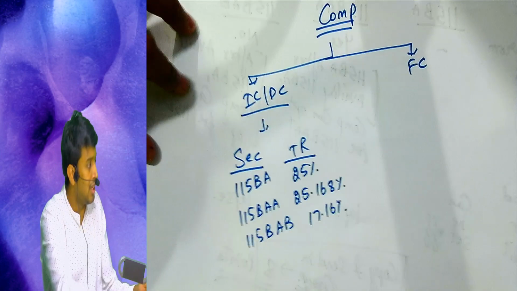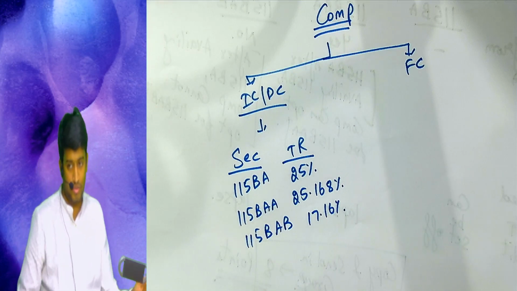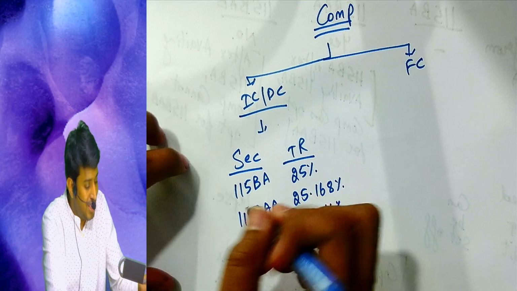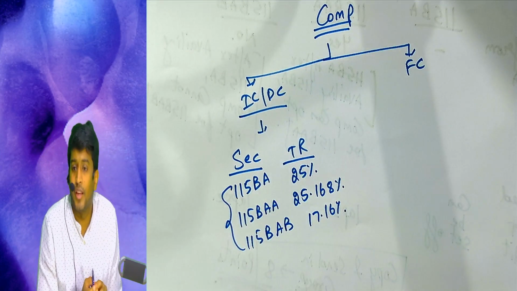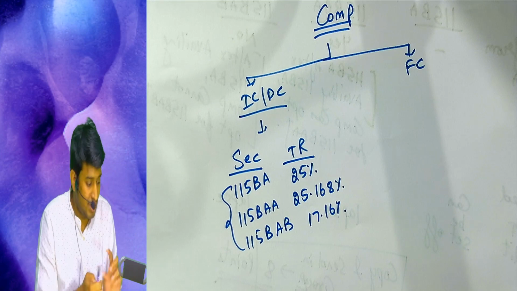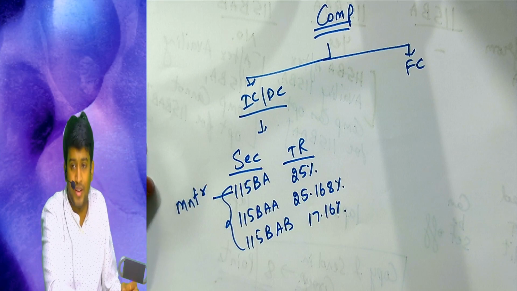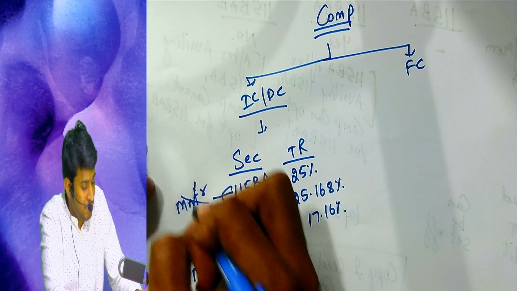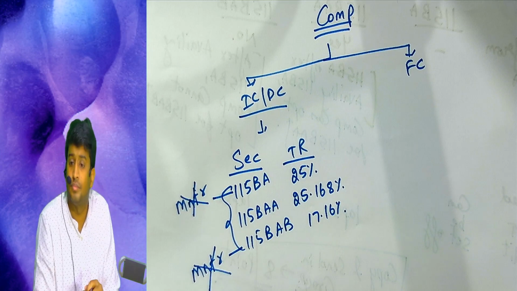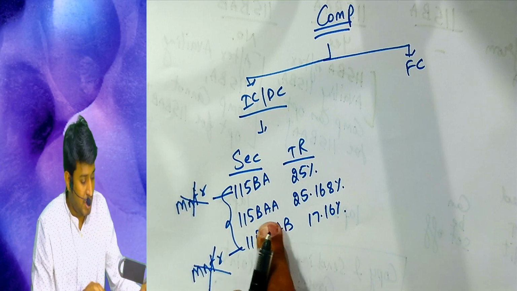you cannot avail all three. That's not possible. You cannot eat all 3 chocolates at one time. One chocolate only will be given to you. Sir, for me all 3 sections do not apply. Which one is applicable? Manufacturing. Which one is applicable? I am not into manufacturing. So 115BA will not apply, 115BAB also does not apply.